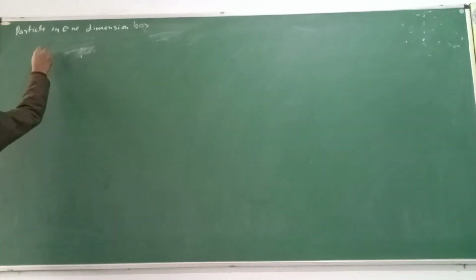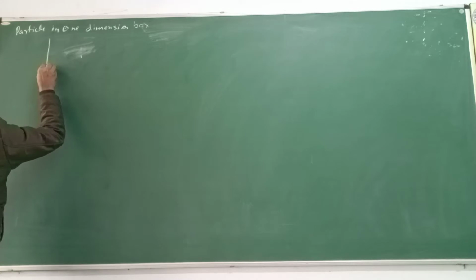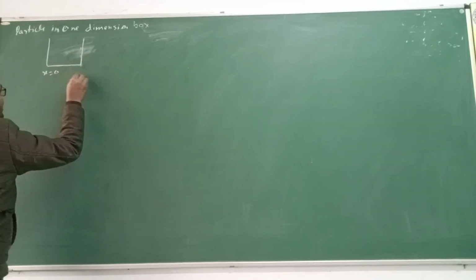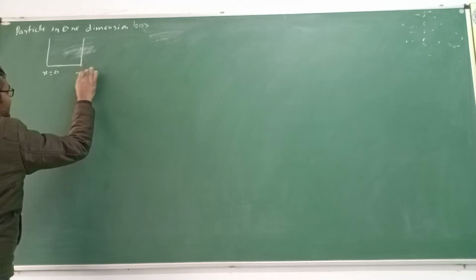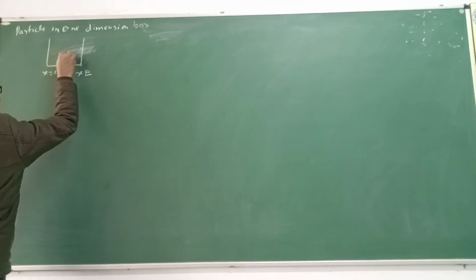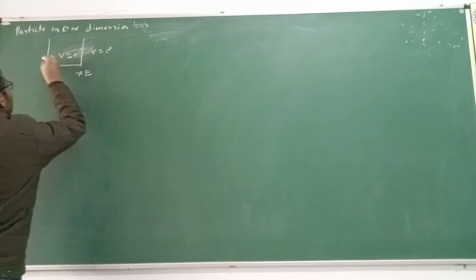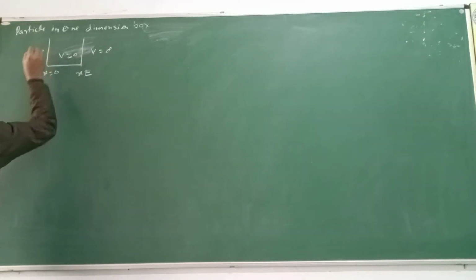Okay, so the particle is confined in the region x equal to 0 to x equal to L, where the potential is 0, and outside this region the potential is infinity on both sides.